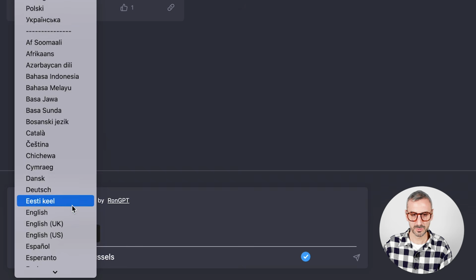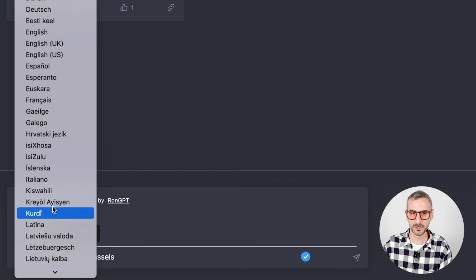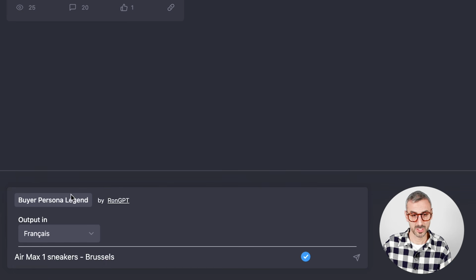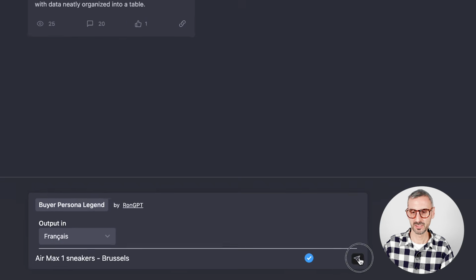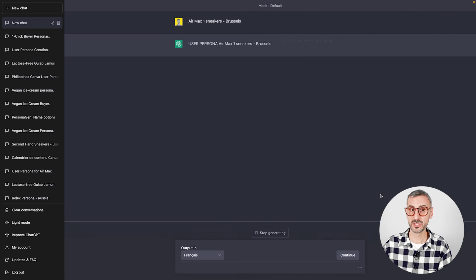I'm going to click here and find something else. You see a bunch of different languages right here, so feel free to try them. I don't speak all of these languages, so I cannot vouch for the output of all of this. But what I can show you is that it works. I tried in Spanish, I tried in French. I want to show you that it works in different languages. So output is français, oui monsieur. And let's try this. I'm gonna click here and it starts generating my tables in French.